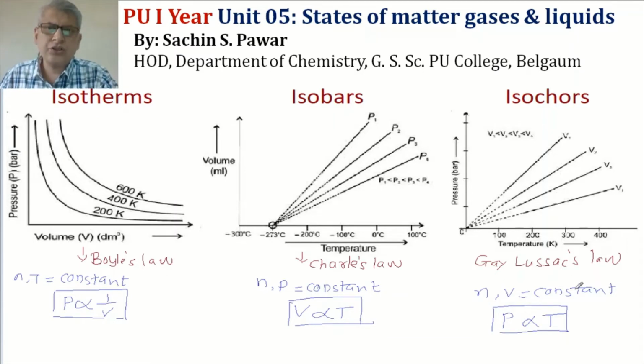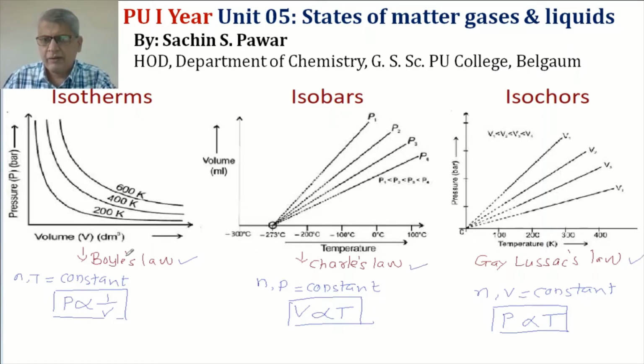As far as your question number 2 or question number 12 is concerned for your annual examination, they may ask you a question on this. What are isotherms, isobars, isochores, or they may ask you to state Boyle's law or any one of these laws for 1 mark or for 2 marks.